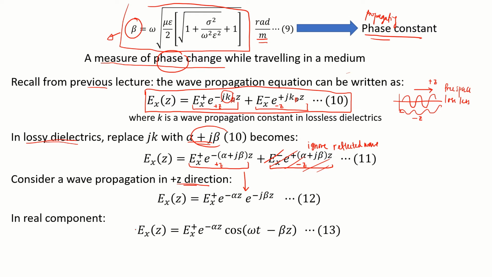If we take only the real component here, it can be rewritten as such, because we know e to the j theta is equal to cos theta plus j sin theta. I think I have explained this in our previous lecture. We also ignore the imaginary part. We take only the real part, so we can rewrite it as such.